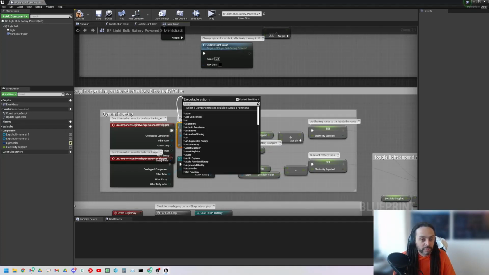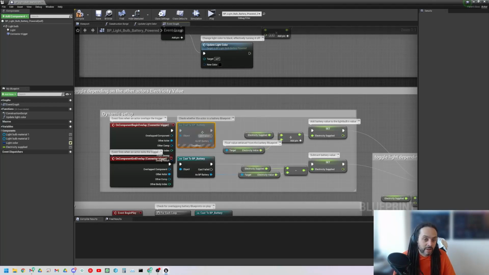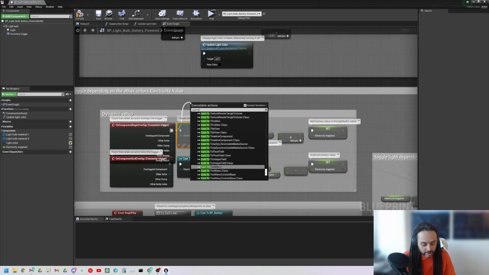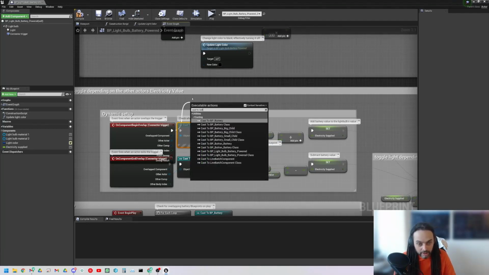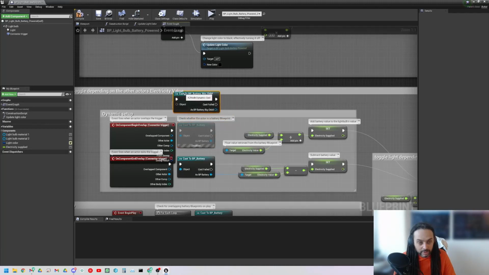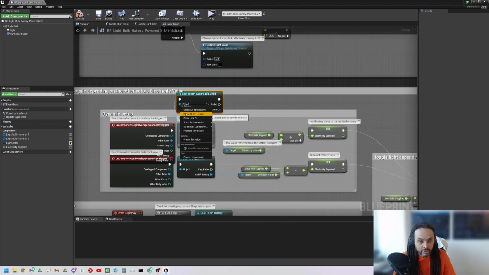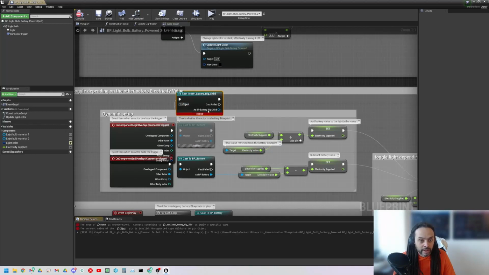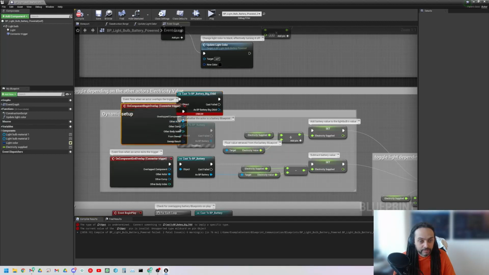The reason I'm going to do that is because I'm going to actually disconnect it, but I don't want this cast causing any problems when I compile. Okay, so I'm just going to come up here, cast to battery big, and it's big child. So only now, if this other actor, and I connect that up because it needs to be there. If I do not, so let's break that, I'll get an error. It's unconnected, it will always fail.